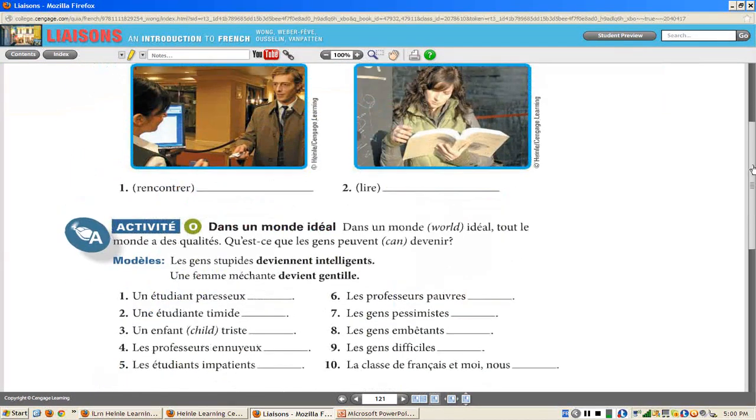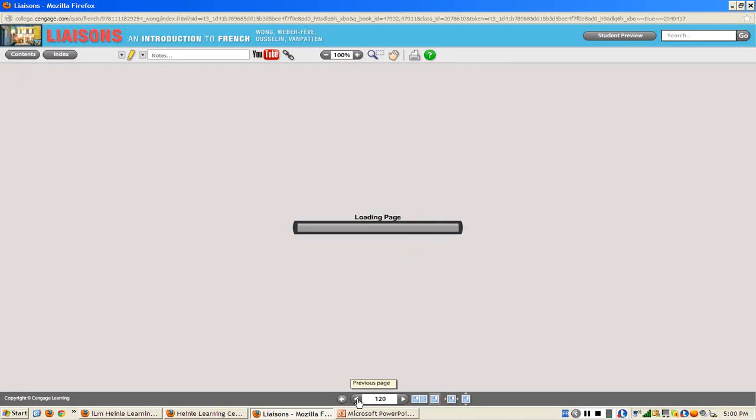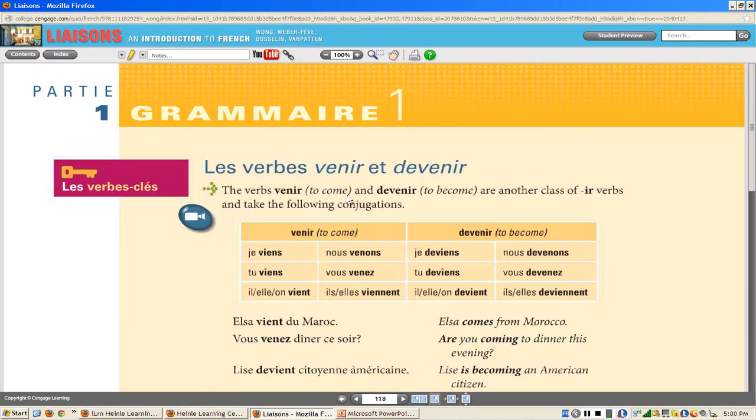Towards the end of the chapter, you'll see a little bit more about this venir. What is this venir? Let me go back. Venir, very similar to devenir, is the word for to come. And you use it not only to say, oh, I'm coming, je viens, but you also use it to say, I come from.